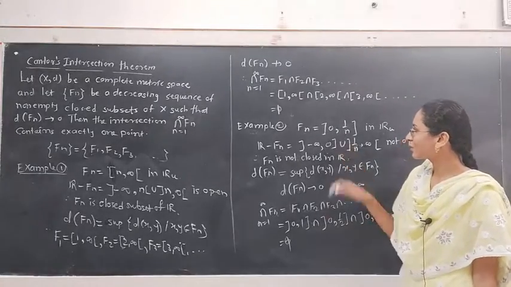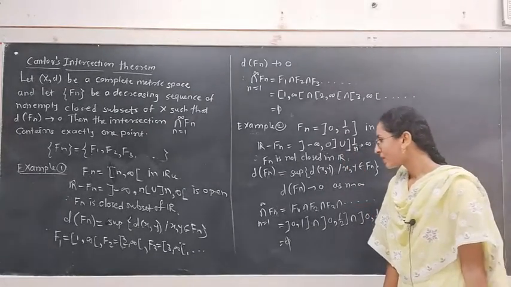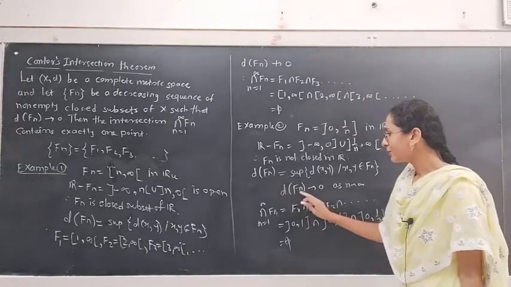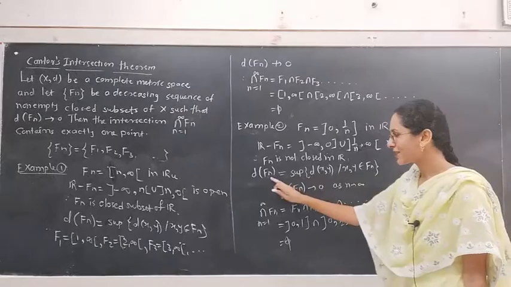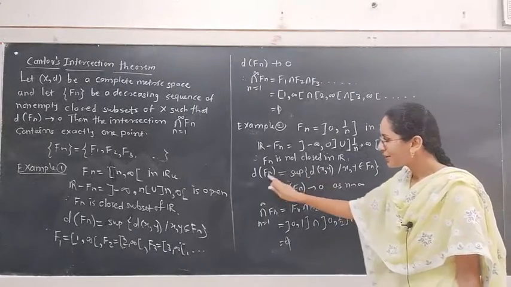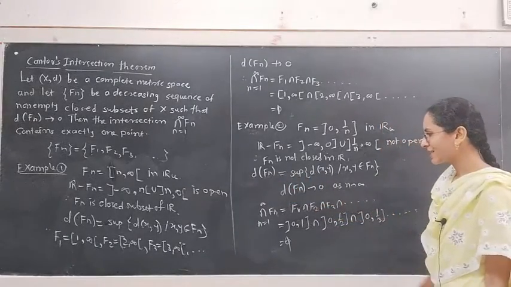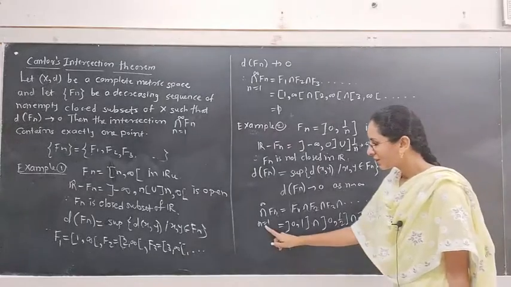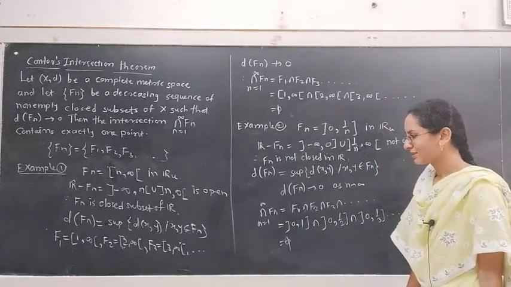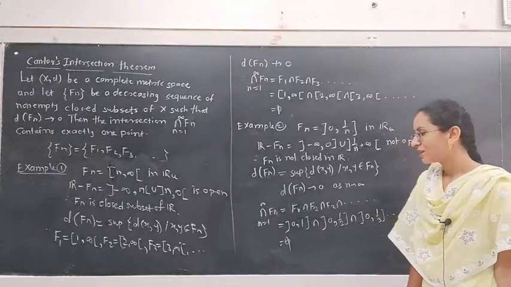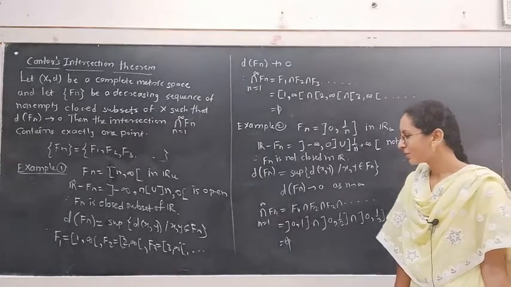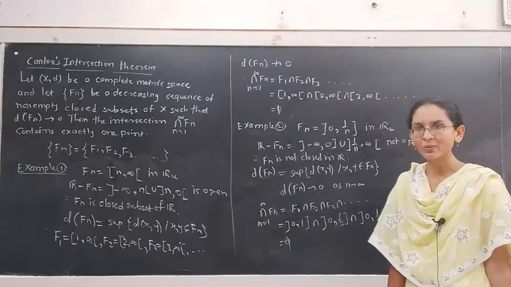See, this set is not closed in R, where the diameter of Fn tends to 0 as n tends to infinity, but the intersection of the sets Fn from n equal to 1 to infinity is the empty set that does not contain even a single point.